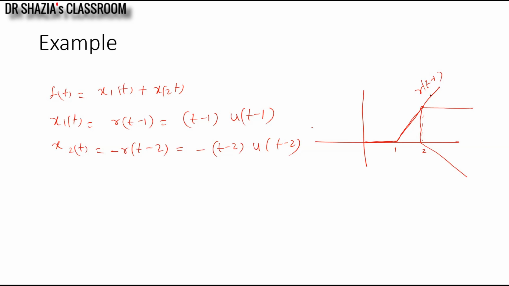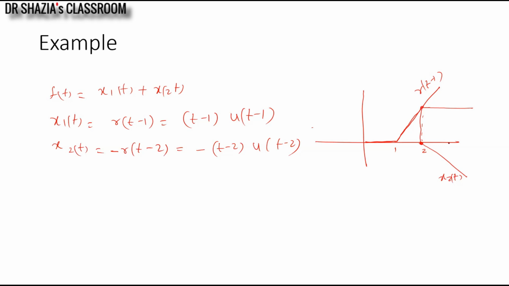When we add x1 of t with x2 of t, at time t equal to 2, x1 of t will have an amplitude 1 plus this slope, whereas x2 of t will have an amplitude 0.